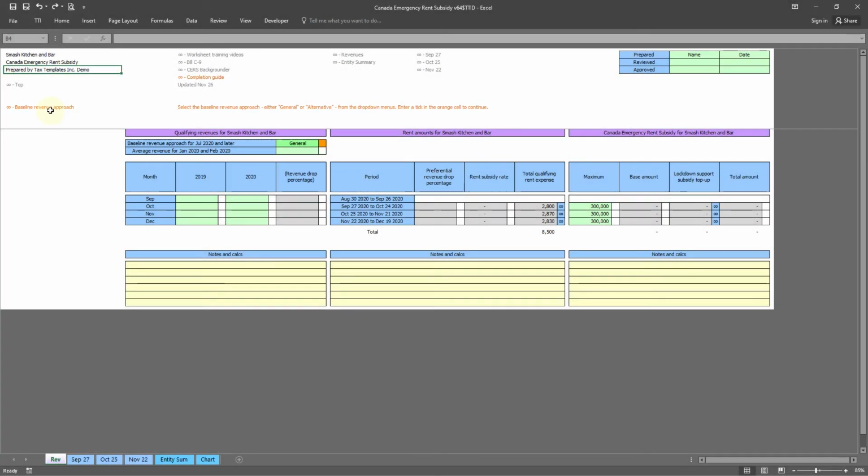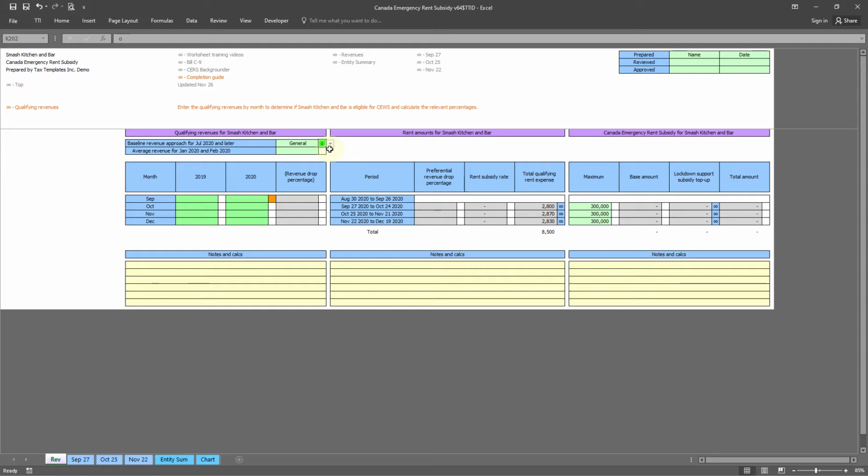We'll click the Completion Guide link to jump to the Qualifying Revenues section. In this section, we identify whether the qualifying entity will be using the General Prior Reference Period approach or electing to use the alternative approach. The baseline revenue approach chosen must be consistent with the approach used for the CEWS and can have a substantial impact on the amount of CERS received.